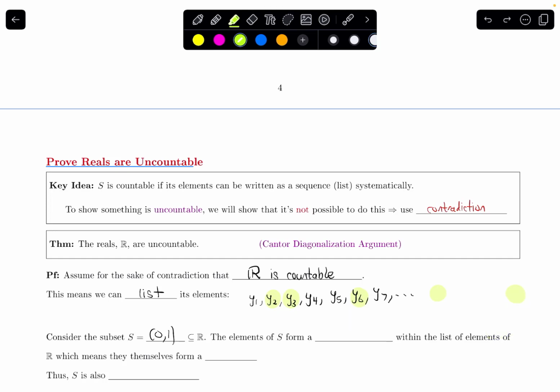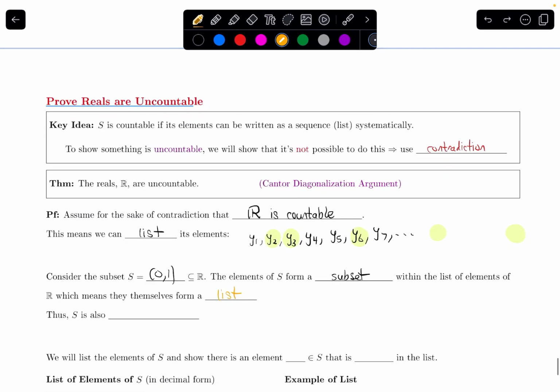So the elements of S form a subset within the list of elements of R. If I just focus on these highlighted items, they form a list in and of themselves, and that means S is countable.